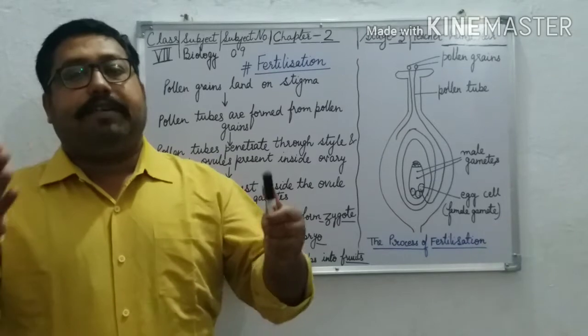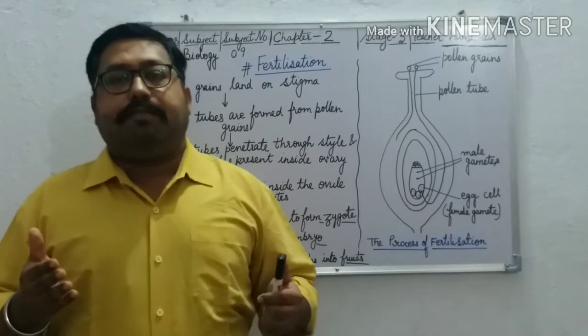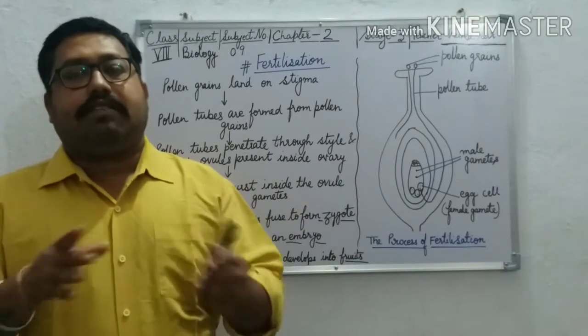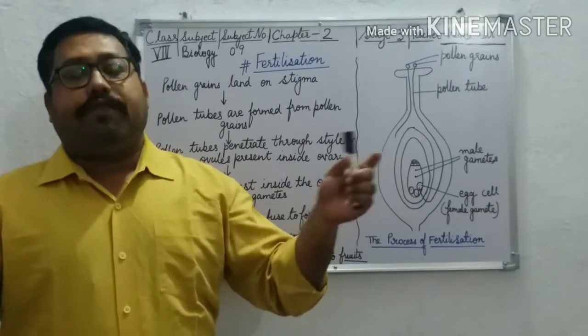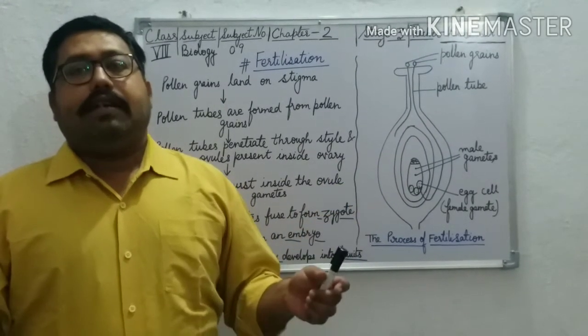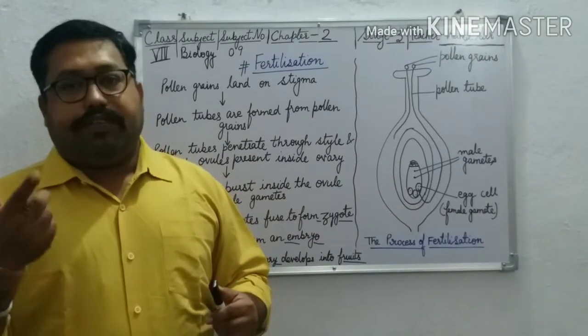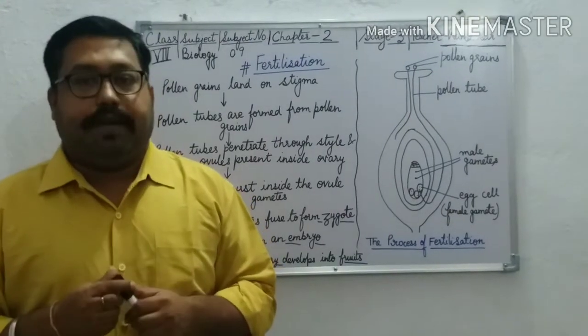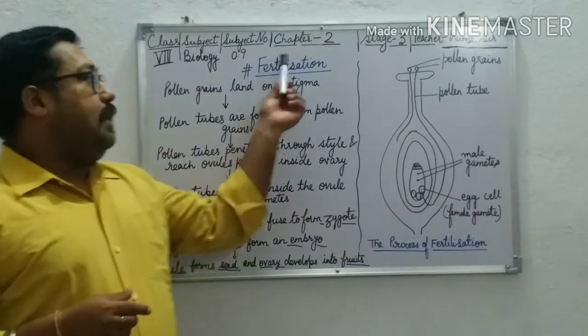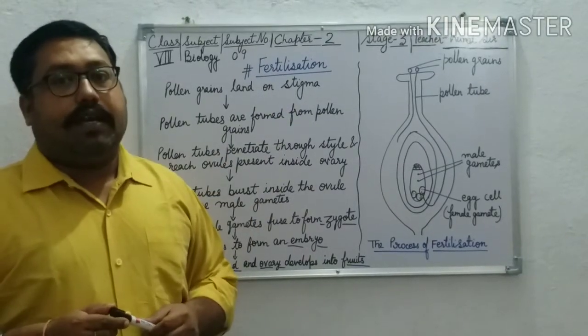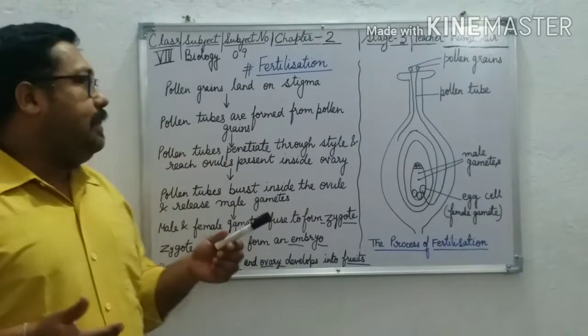As of now, we have already discussed the process of hybridization. What is hybridization? Hybridization is the process where we get a crop of desired characteristics from two different crops, and the new variety of crop which we get is called a hybrid. Now let us discuss another process, which is fertilization. Here, what happens in fertilization?